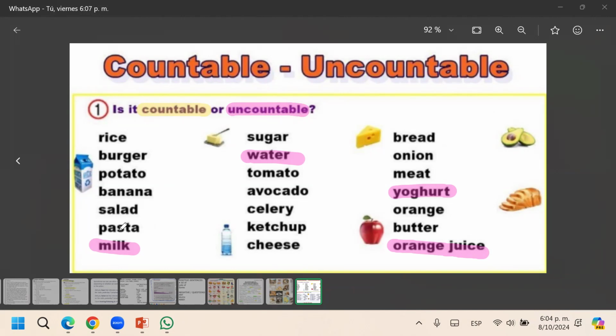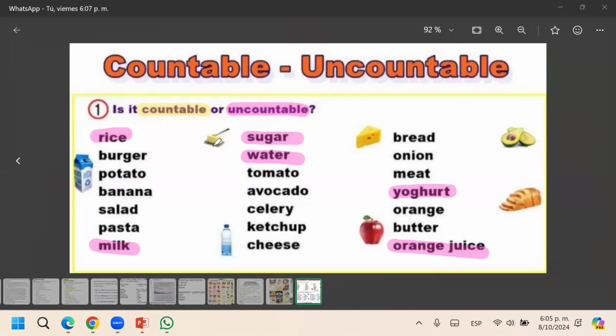I said that when we have powder, for example, sugar, salt, that's also uncountable. We cannot count it. Yes? Rice. The rice, it's also uncountable.